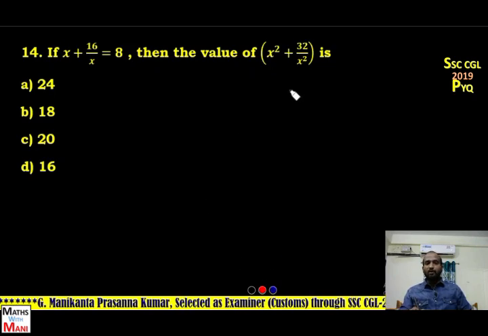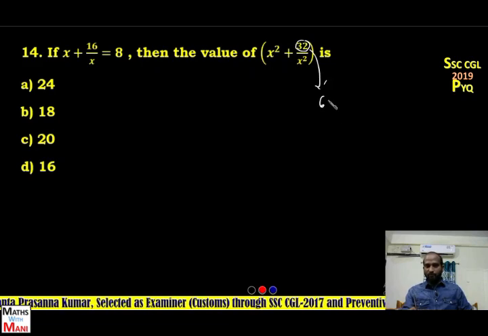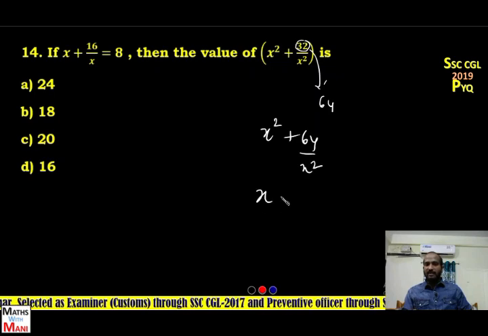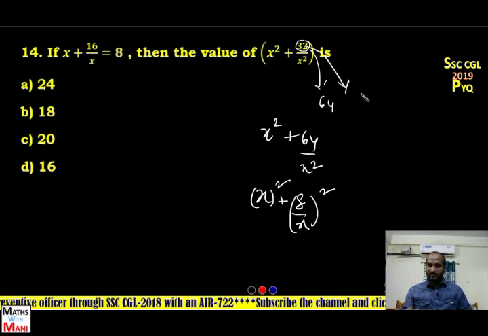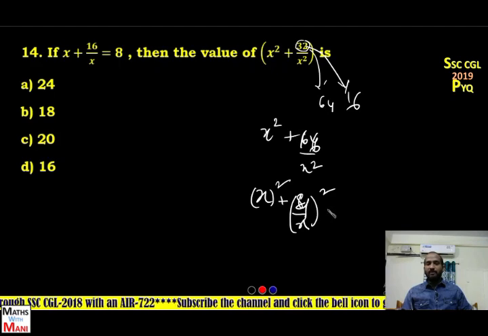Most of the people know that. For suppose if it is 64, then x square plus 64 by x square is nothing but (x plus 8 by x) whole square form. If I know the value of x plus 8 by x, I can find this value, because x square means x whole square, and 64 by x square means 8 by x whole square. But what is given? 16 by x. How do you find that? Or for suppose it is 16, then I can write 16 by x square as 4 by x whole square. Okay, but these values are not given.